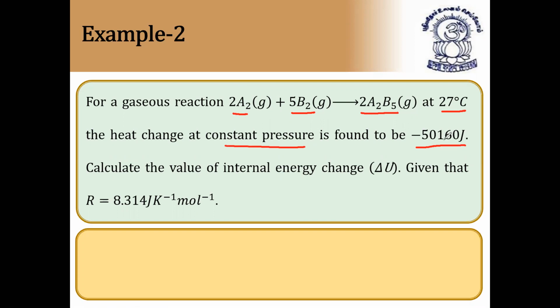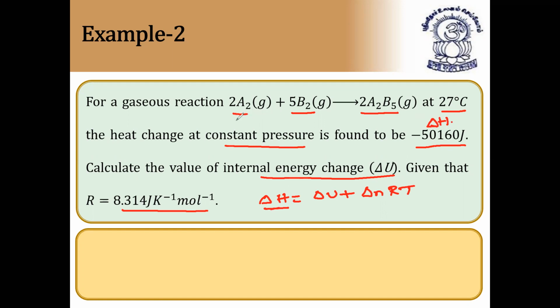That is called heat change at constant pressure: minus 50,160 joules. Calculate the value of internal energy change delta U, given that R is equal to 8.314. So they have given the R value. Now we need to consider the formula delta H is equal to delta U plus delta nRT. And delta H, the enthalpy change at constant pressure, is already given.